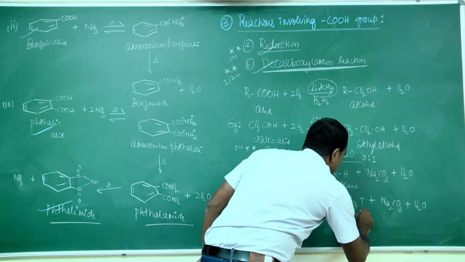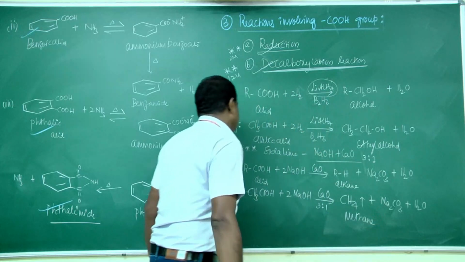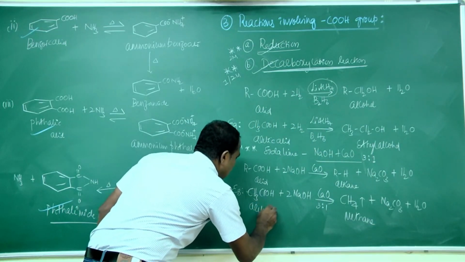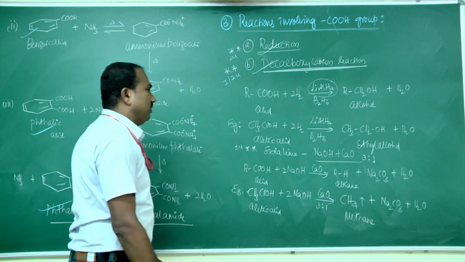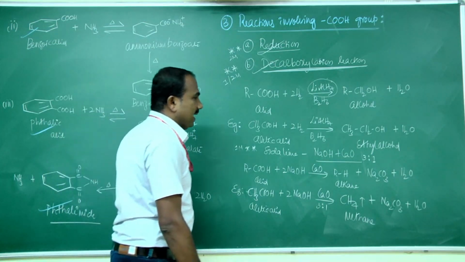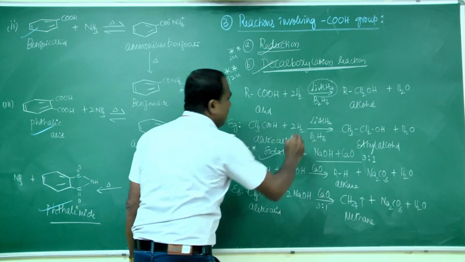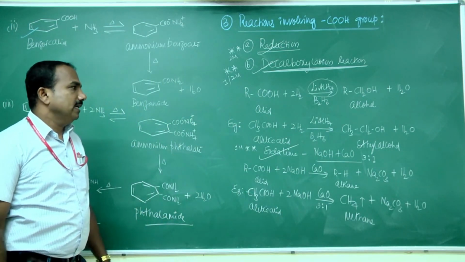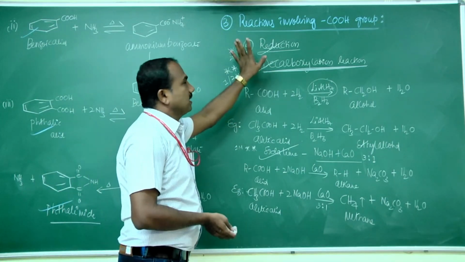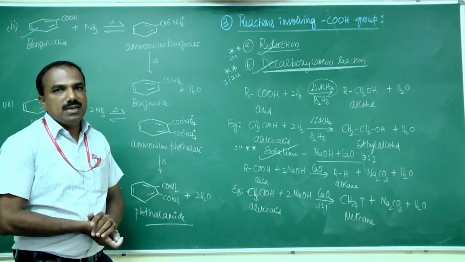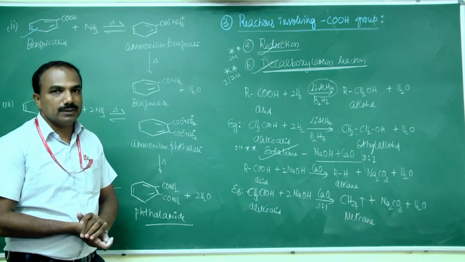This is methane. This is acetic acid. So how is acetic acid converted to methane? That is by soda lime, the decarboxylating agent. So that's about the decarboxylation reaction, that is the reactions involving the COOH group. Okay, thank you.